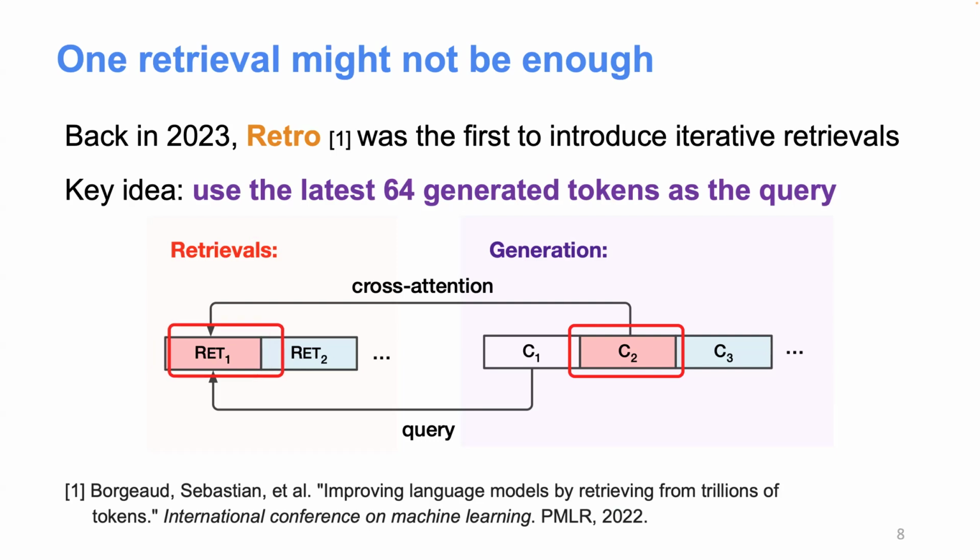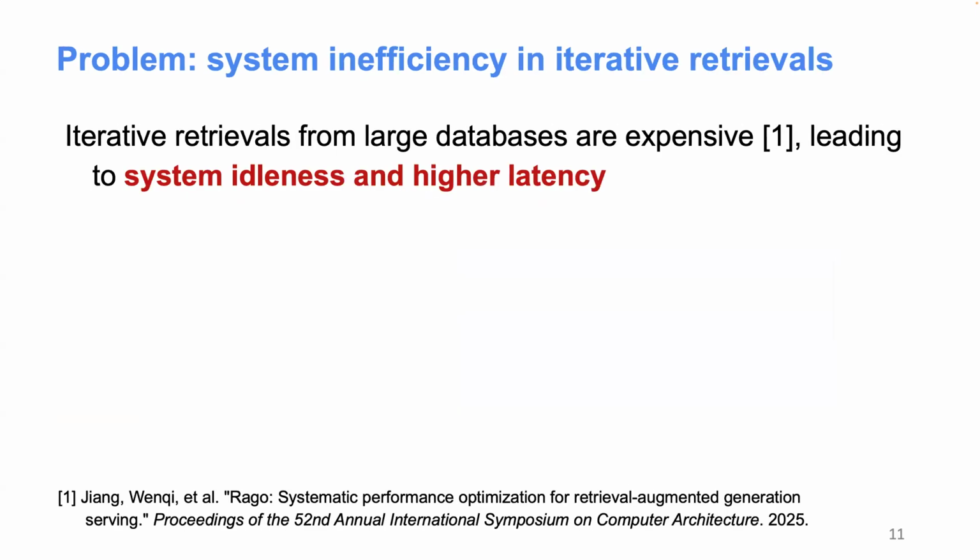So for C2, we're going to invoke another retrieval and retrieve content R2. For the generation of C3, I'm going to refer to this latest retrieved information R2. So in terms of the algorithm perspective, this is fine. We do iterative retrieval and we always get updated retrieved content.